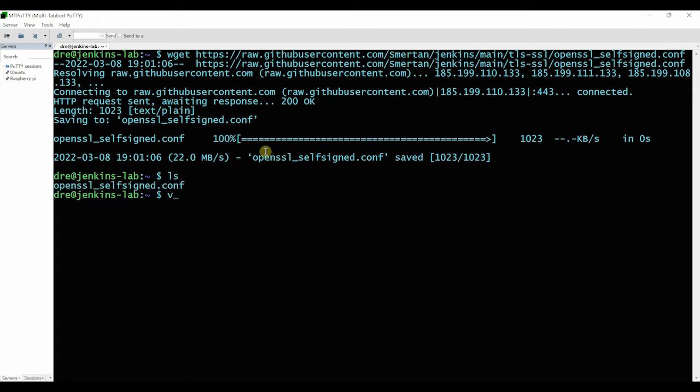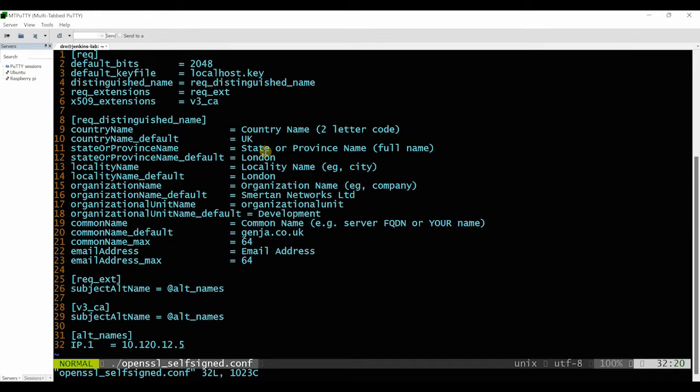What we want to do is edit it. At the very end, at the bottom where it says IP1, we want to add our server IP address in.